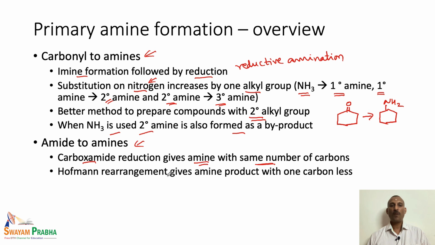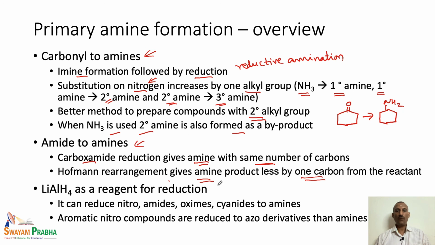And if you use the Hofmann rearrangement condition, that is sodium hydroxide and bromine, in that case we also end up with the primary amine, but we will have one less carbon atom from the starting carboxamide. So, that is the difference between Hofmann rearrangement and the normal reduction of amides.